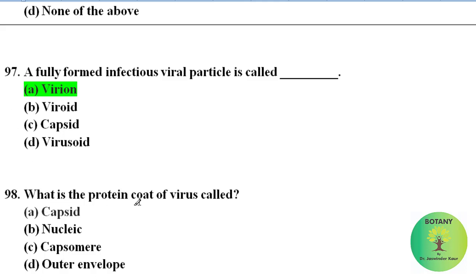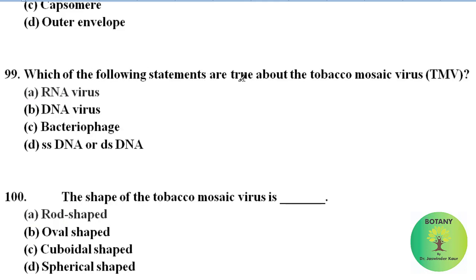What is the protein coat of the virus called? Capsid, nucleic, capsomer, outer envelope. Correct answer is capsid. Capsid is the protein coat of virus. Which of the following statements are true about the tobacco mosaic virus? TMV, RNA virus, DNA virus, bacteriophage, single-stranded DNA or double-stranded DNA. Correct answer is RNA viruses. TMV, tobacco mosaic viruses are the RNA viruses.